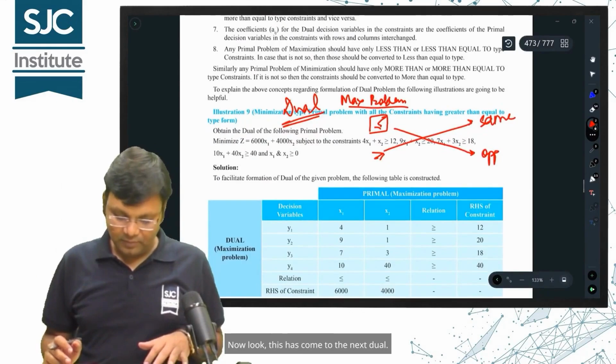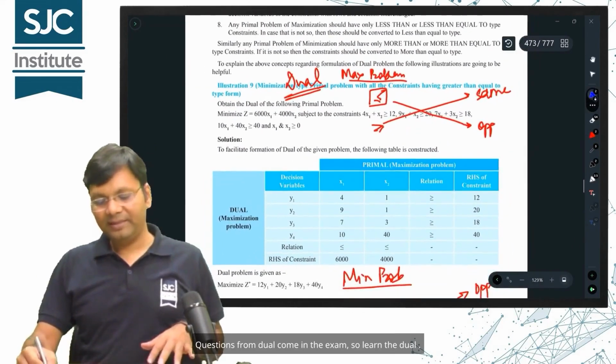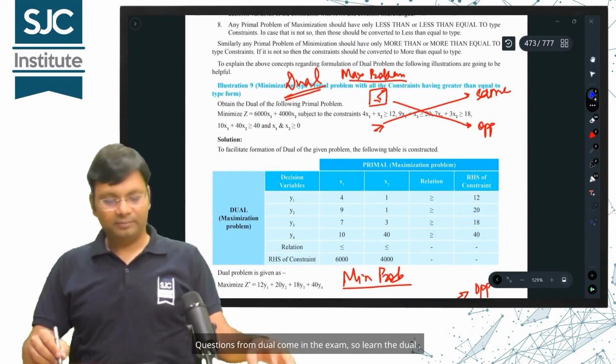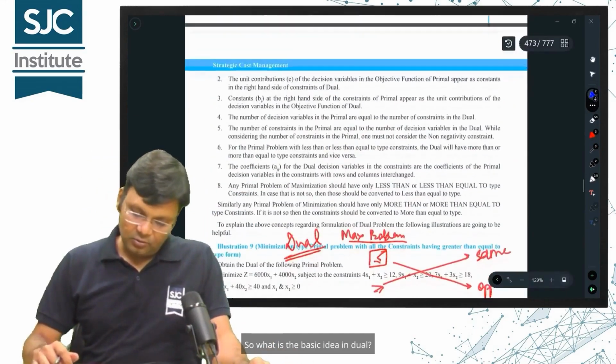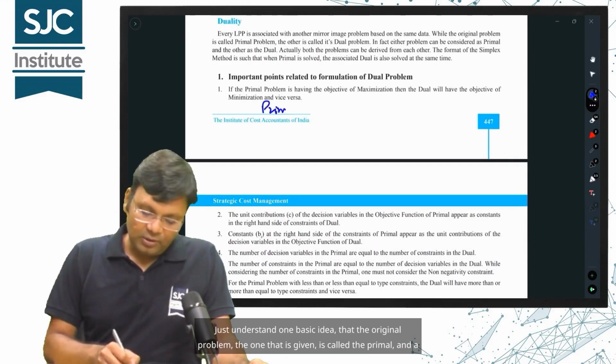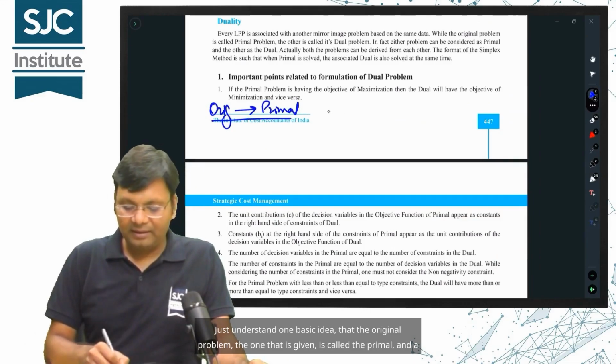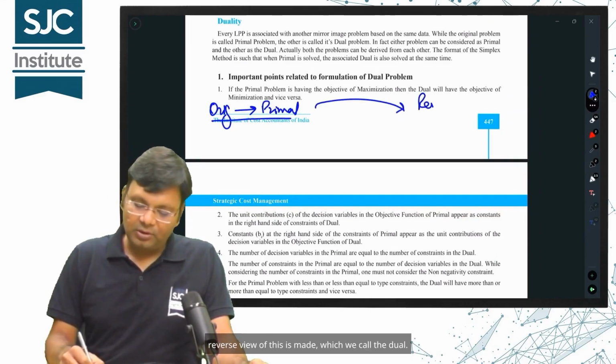Now look, this has come to the next topic, the dual. Questions from the dual come in the exam, so learn the dual. So what is the basic idea in the dual? Just understand one basic idea: the original problem, the one that is given, is called the primal, and a reverse view of this is made, which we call the dual.